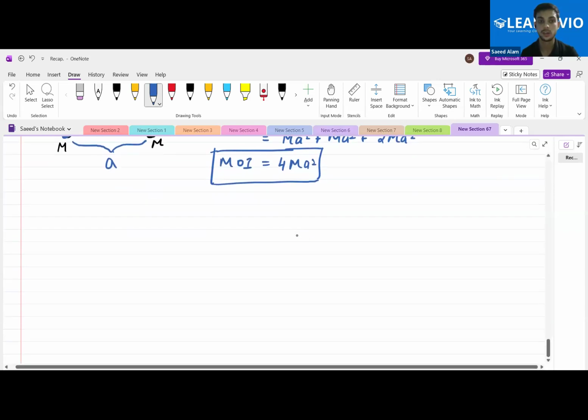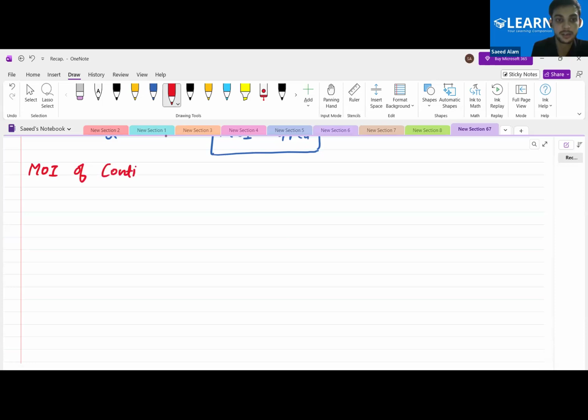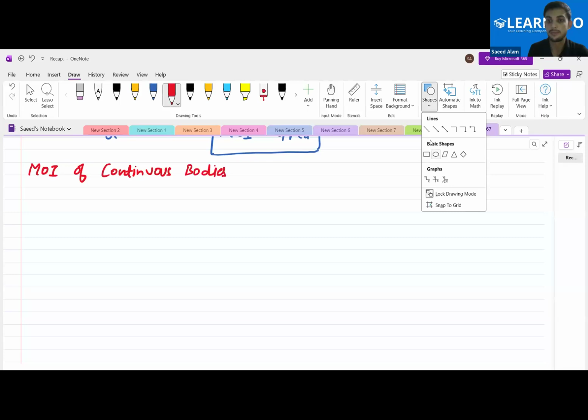Okay, now let us move on to the moment of inertia of continuous bodies. Let's start with a rod.